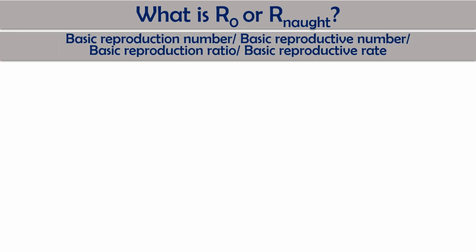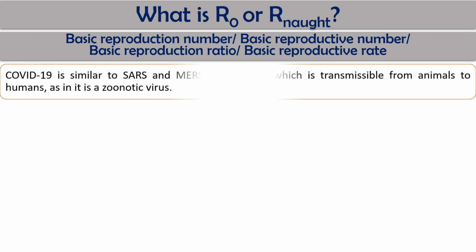This is sometimes also called R naught, or the full name of this one is basic reproduction number, or basic reproductive number, or basic reproductive ratio, or basic reproduction ratio or rate, whatever you can call it. So these have different names. There are some other terms also, called RT or RE. We will come to those factors later on.